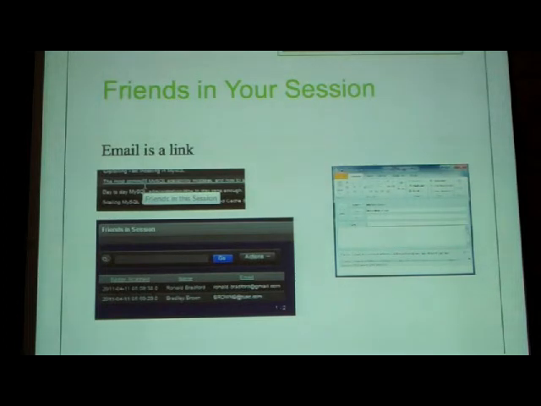So basically, this is a picture of a mouse over. He's moused over the title, and when you mouse over the title, it doesn't go to the full presentation information, because that's what the second tab is for. If you click on the title itself, that's a little counterintuitive, but you can actually see which friends are in your session. And this is actually a little email. So when you add your contact, you theoretically already know their email, so there's no problem to email them. So you can email all of your friends going to, say, the last session of the day and say, hey, want to meet for dinner afterwards.